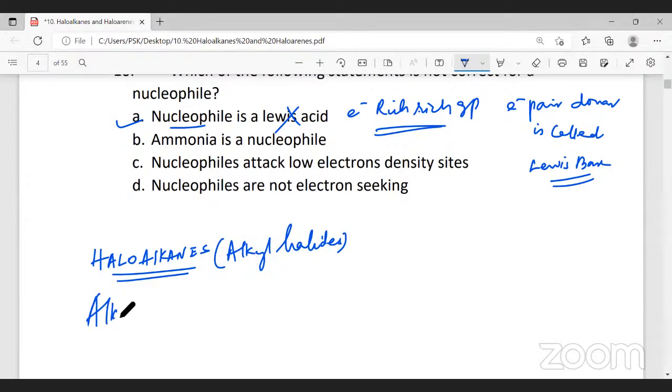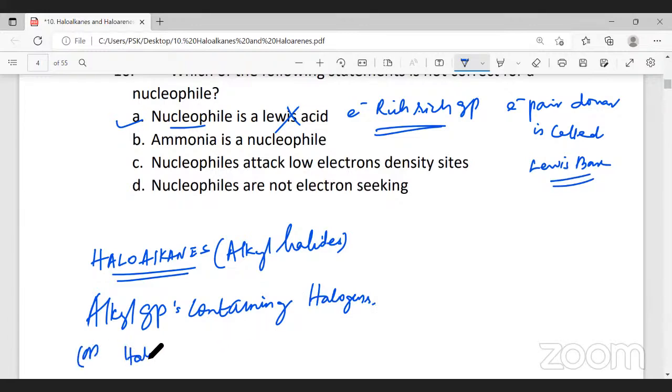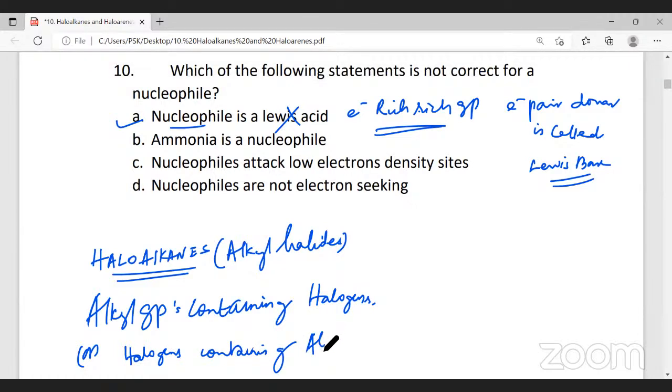Alkyl groups containing halogen are called alkyl halides, or halogen containing alkanes are called haloalkanes. Alkyl halides or haloalkanes both mean the same.